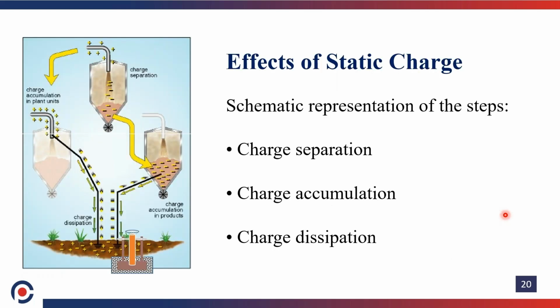This is in a schematic diagram. We can see the pipeline transfer of chemical: the solvent is pumped through the pipelines to the vessel. The charge separation takes place at the surface between the pipeline and the liquid. In the first drawing, charge separation is taking place. In the second drawing, the generation and accumulation of charges on the liquid surface is taking place. How is the charge effectively grounded? By providing effective earthing.